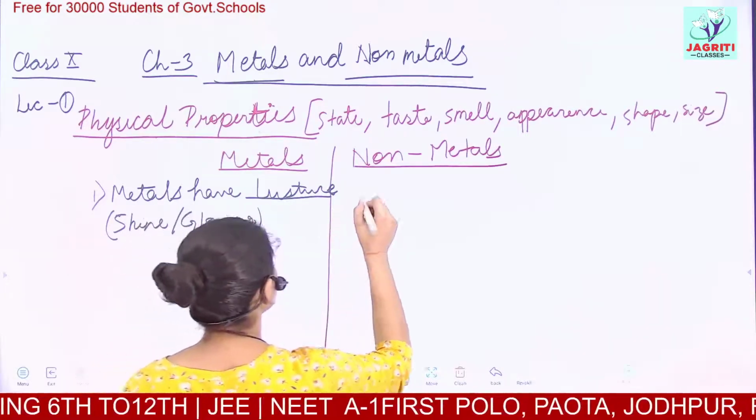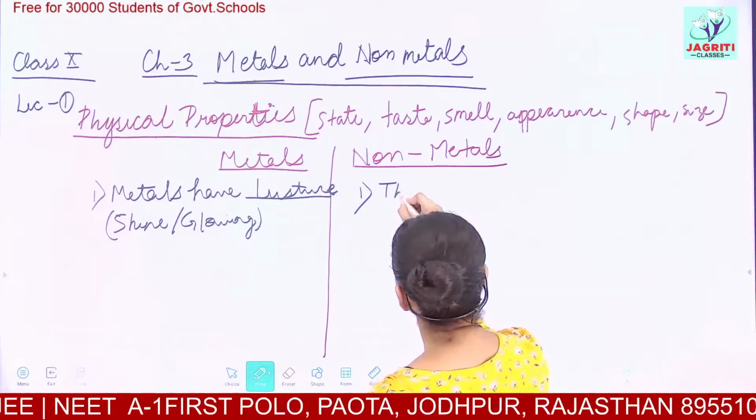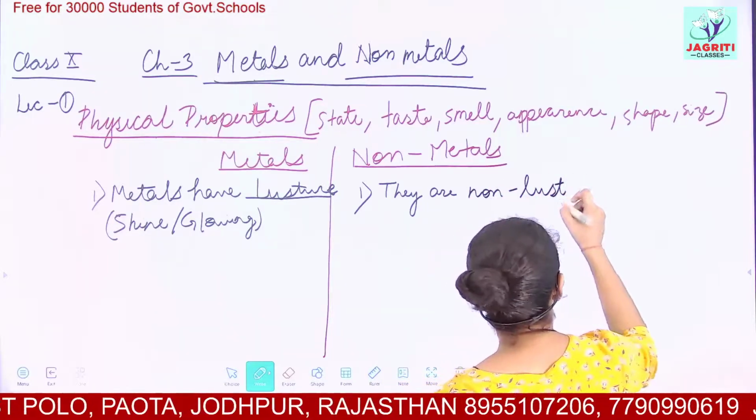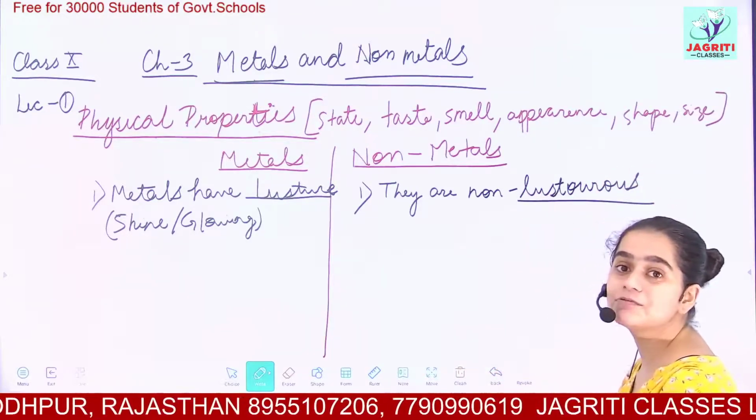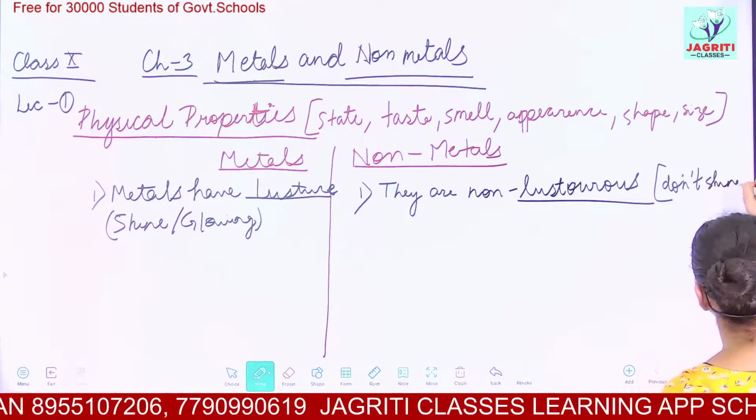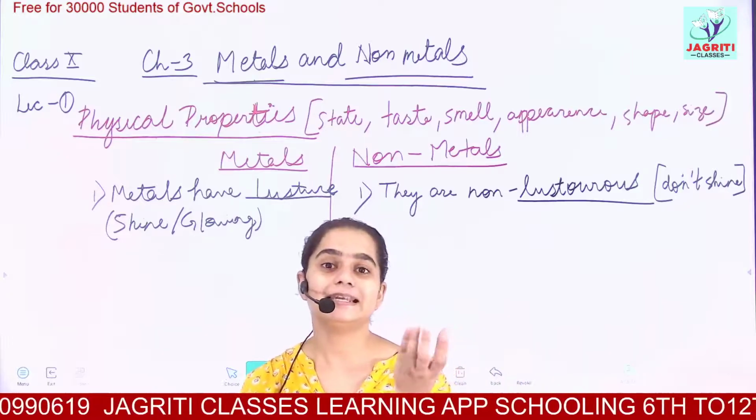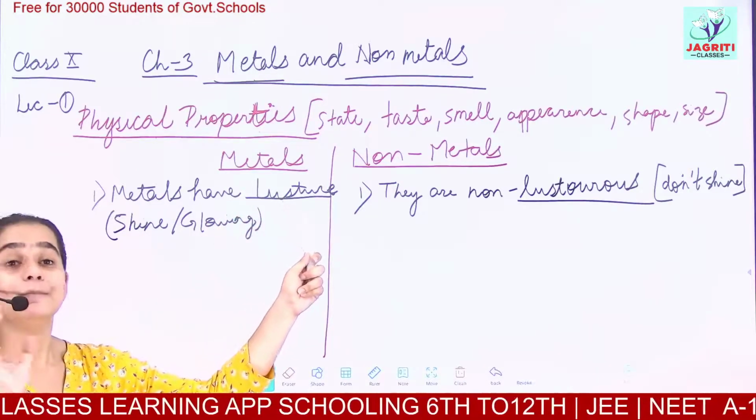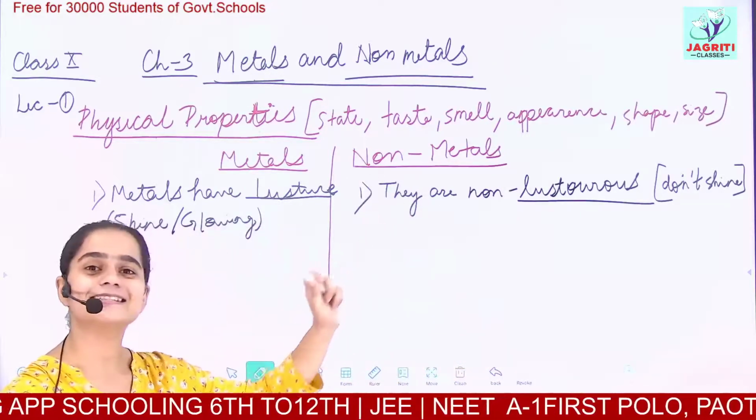But for non-metals, what is the first property? That they do not have a luster. We can write non-metals are non-lustrous. Non-lustrous means they do not have a shiny surface, that is, they don't shine. So this was the first differentiating property between metals and non-metals. If you are given any substance, then if the substance has a shiny surface, it would probably be a metal, and if it has a dull surface or a non-shiny surface, then it is a non-metal.